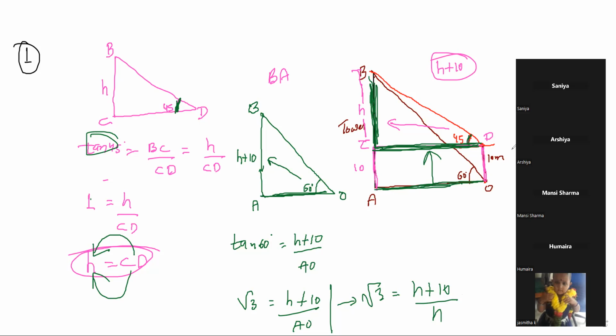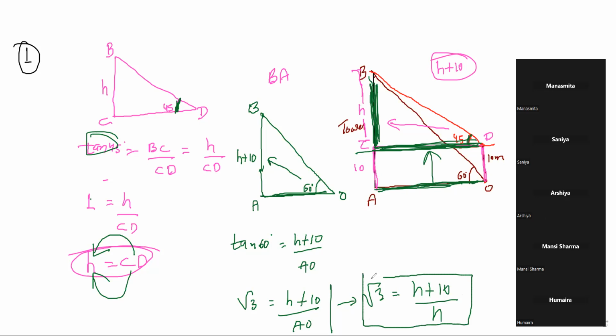Tell me, be frank and tell me. Yes, sir. Because see, this length and this length are equal, and this length is equal to this length. All these green lines, right? You can see now. So in this, I can write root under 3 equal to H plus 10 divided by H. So now start calculating.